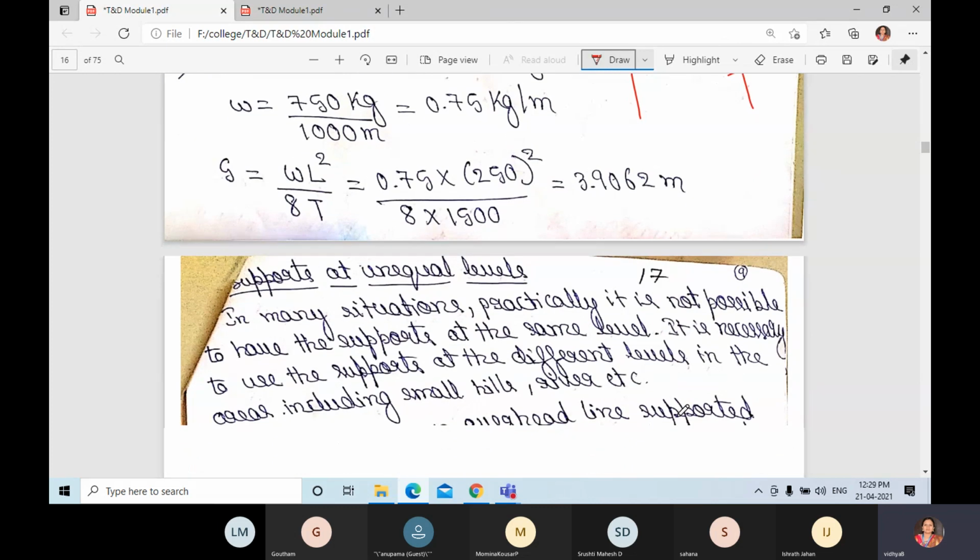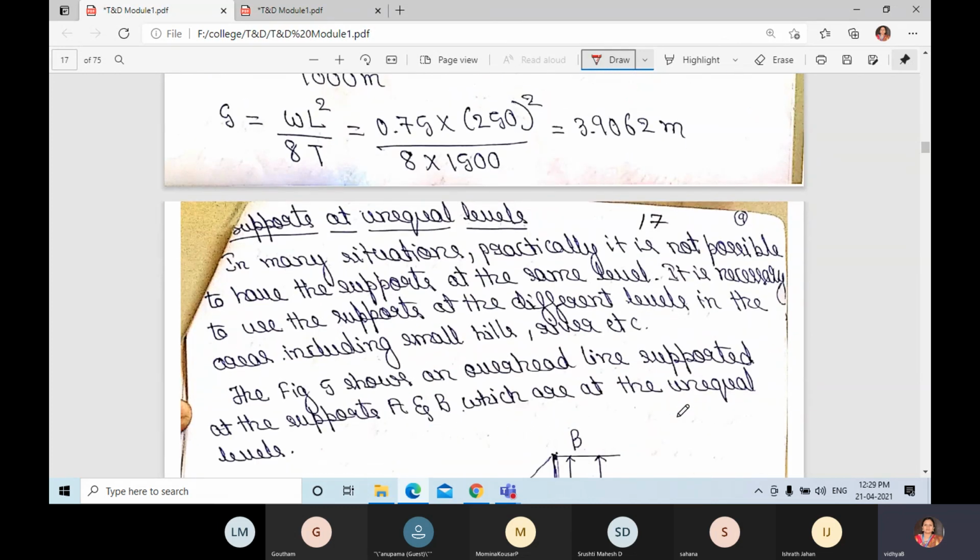In the next class we shall read about supports at unequal level.